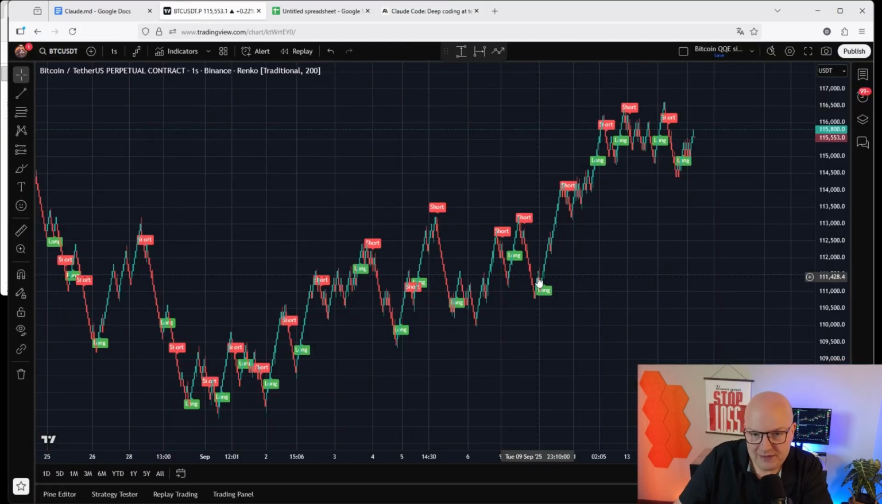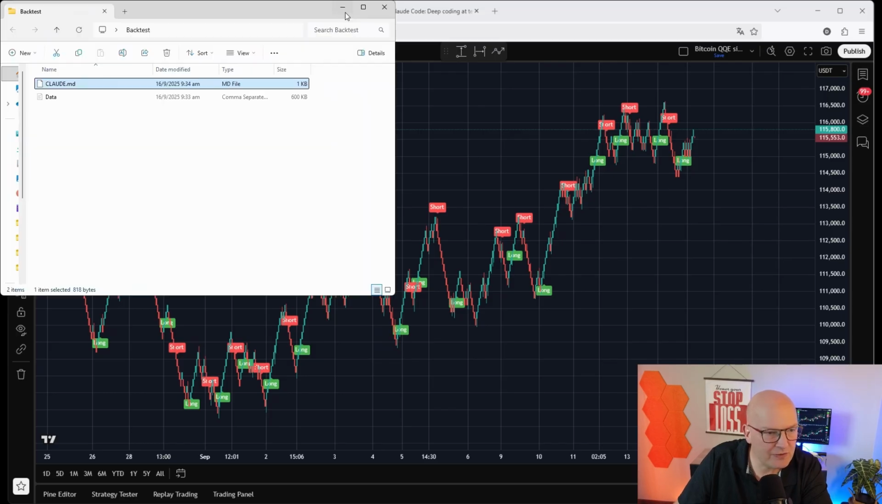So the first thing we want to do, at least in my case when working with Claude Code, is create a folder, which I have done already here. I've created a folder called Backtest. What is in this folder? First of all, there is a file called Claude.md. MD stands for Markdown. And then there is my data that I want to analyze in this folder.